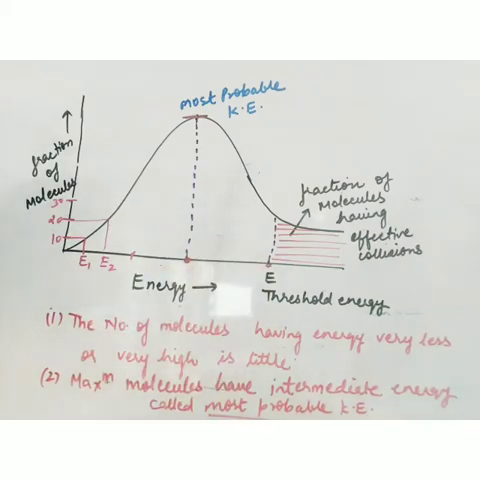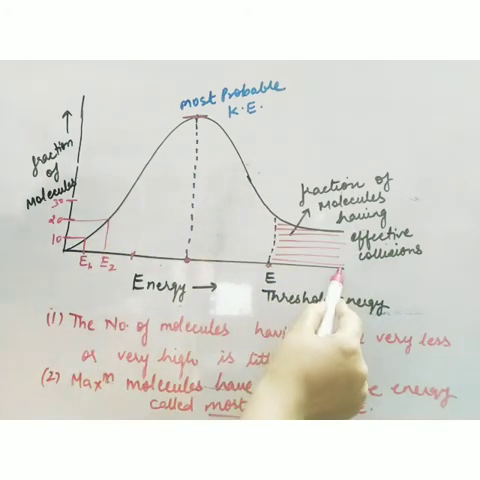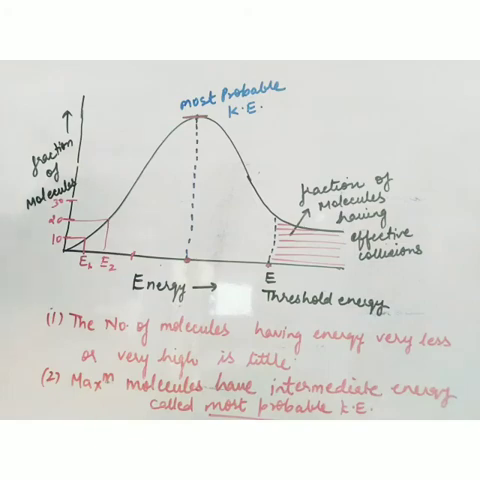Now we can compare this graph to the classroom distribution of marks. Suppose in a class 100 students are there. How many students will be having very less marks? Very less students. Suppose 10 students are getting failing marks, or very less marks. How many students get more than 90% marks? Very less. Most of the students in the class get only average marks. So this distribution of energy is similar to the classroom distribution of marks. The number of molecules having less energy is also less, and the number of molecules having high energy is also less. Maximum molecules have intermediate energy, which is called the most probable kinetic energy.